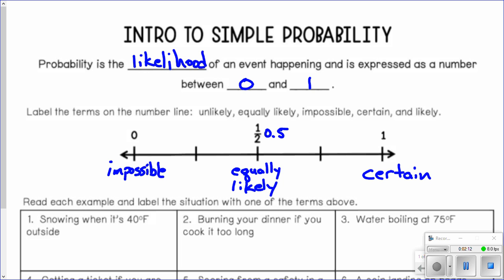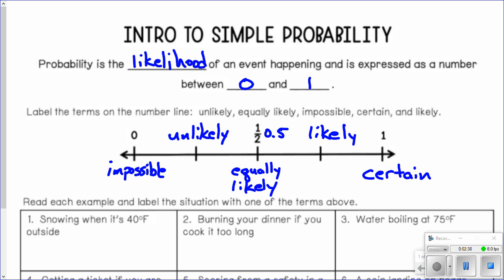You can think of it like a 50-50 chance, like flipping a coin. If you flip a coin, it's equally likely to land on heads or tails. In between impossible and equally likely is unlikely. In between equally likely and certain is likely.